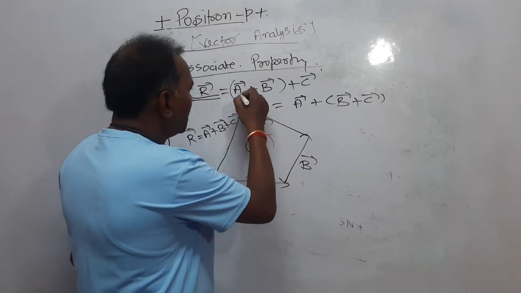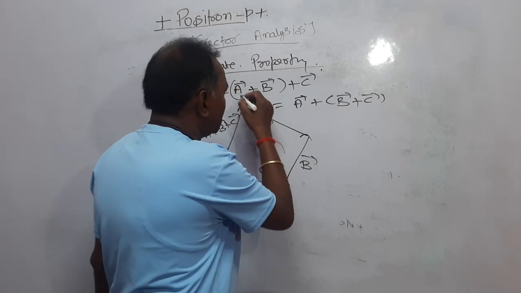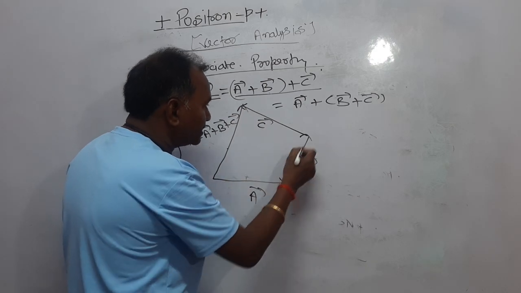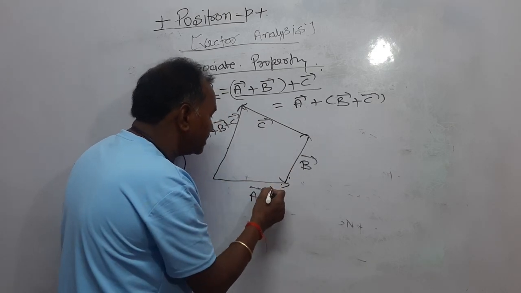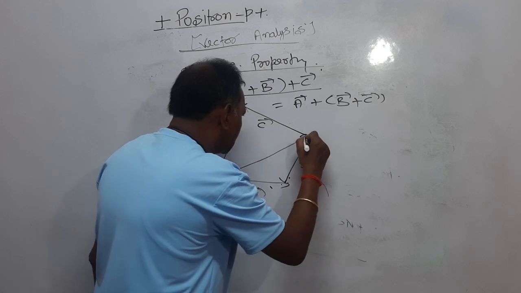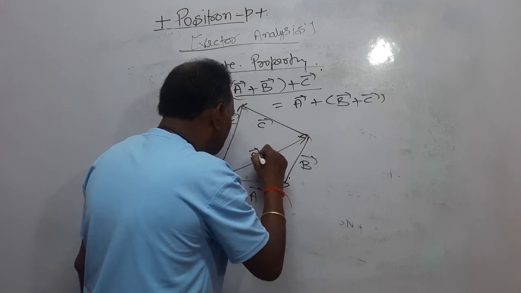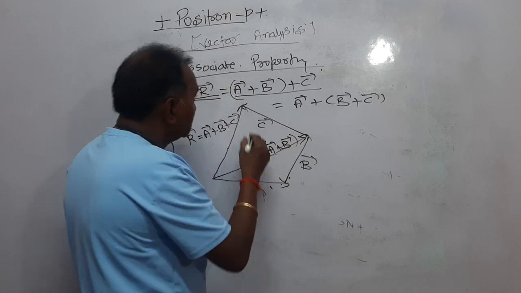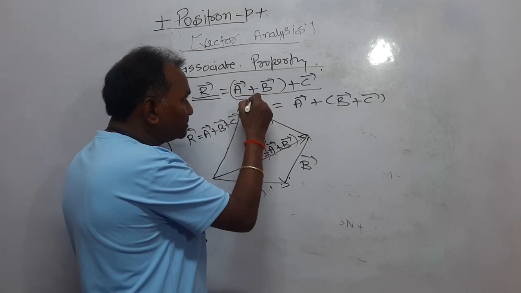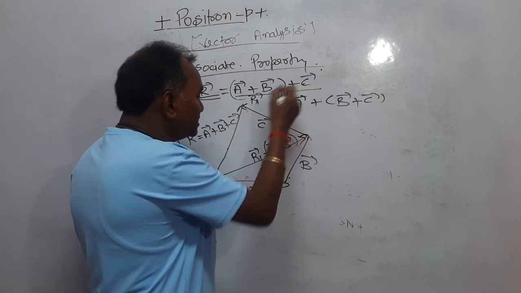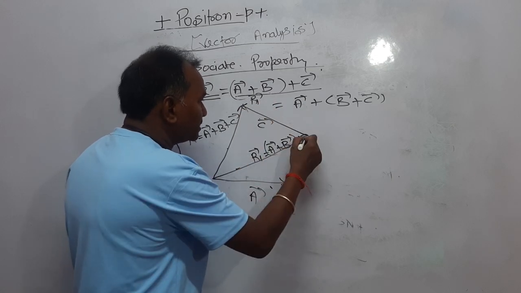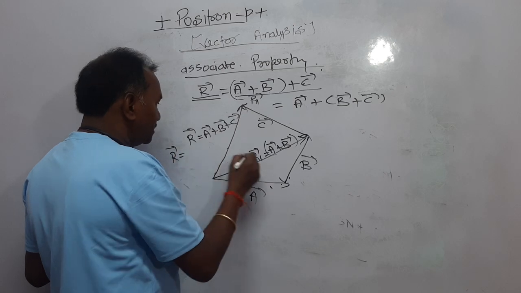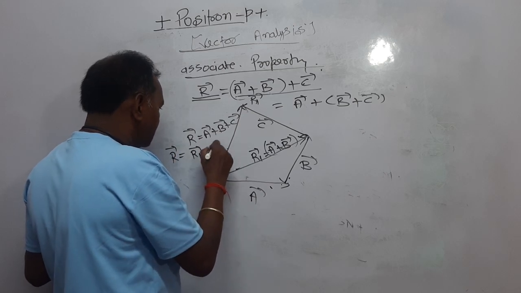Now, how will we get the resultant according to these equations? First, A plus B means A is added to B or B is added to A. The resultant will be this. This is vector R1 is equal to A plus B. Now, the resultant of this is vector R1. C is added to vector R1, and now the resultant is R is equal to R1 plus C.